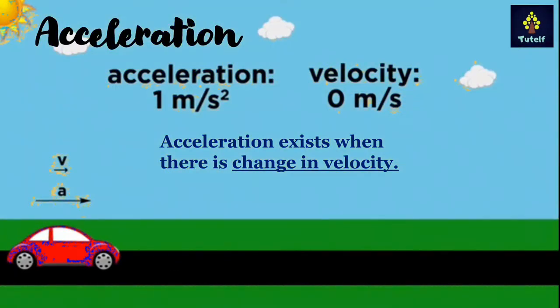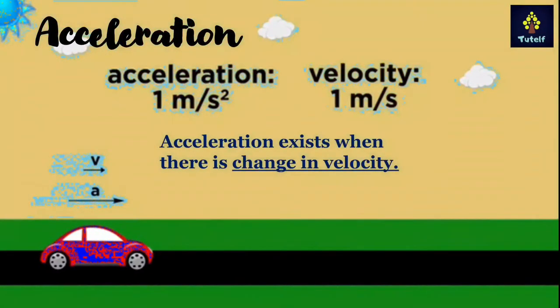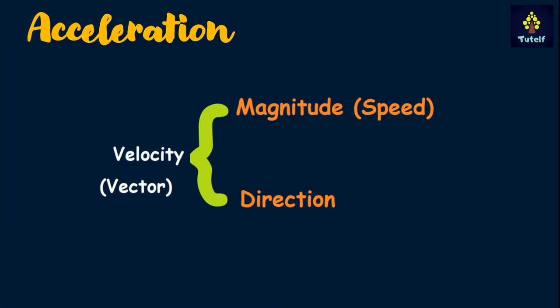Why with the change in velocity is acceleration impacted? So basically acceleration exists when there is change in velocity. Now what is this velocity? Velocity is a vector quantity, that means it has both the magnitude and direction. Now magnitude in this case is speed, as we have already studied that velocity is speed with direction, right? So if either of these two changes, then there is an acceleration. For example, if the speed changes, then there is acceleration, or if the direction changes, then there is acceleration.